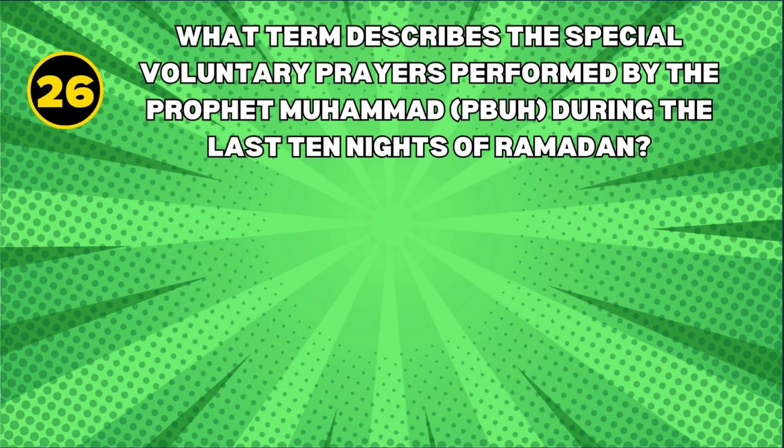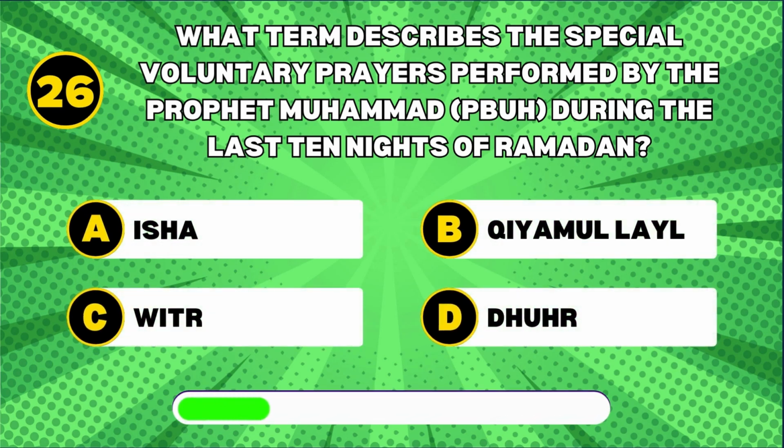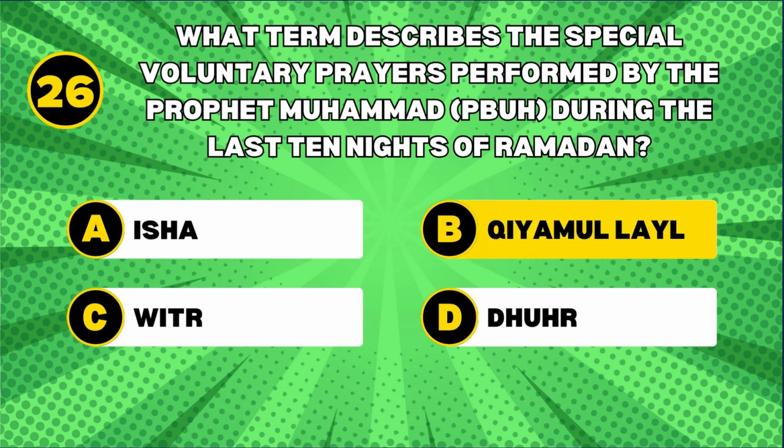What term describes the special voluntary prayers performed by the Prophet Muhammad, peace be upon him, during the last 10 nights of Ramadan? Qiyam al-Layl. Qiyam al-Layl refers to the special voluntary prayers performed during the last 10 nights of Ramadan, aiming for increased spiritual reflection and seeking Laylat al-Qadr.